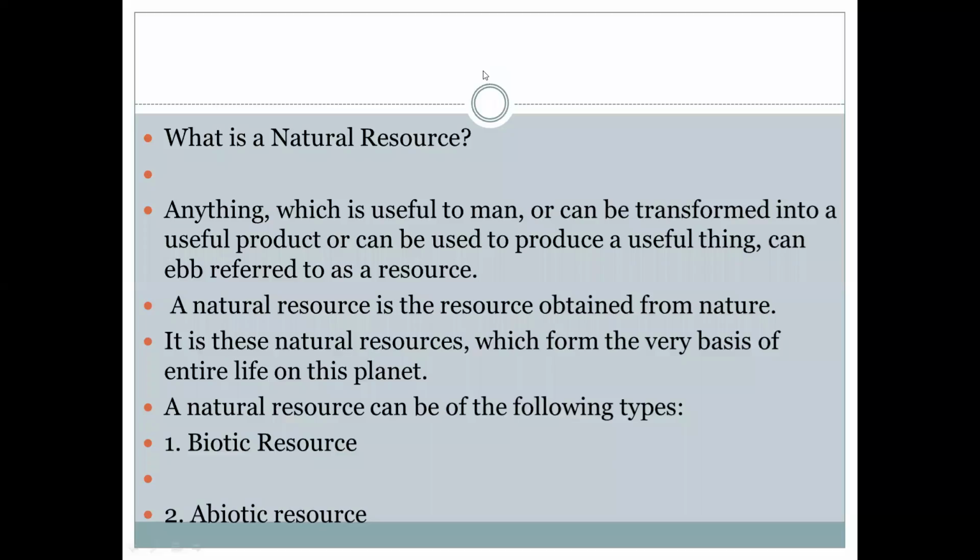So these natural resources form the very base for the entire life of every organism that lives on this planet. These resources are utilized by every organism, which may include producers, consumers, and decomposers. So these natural resources can be of the following types.